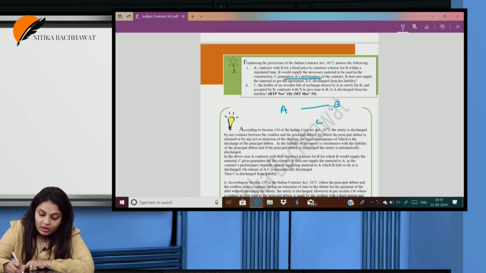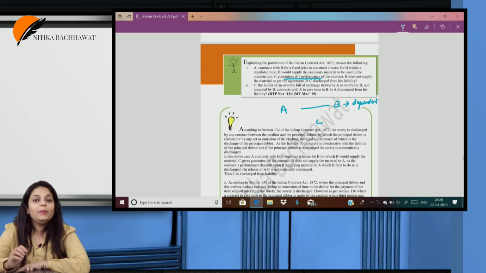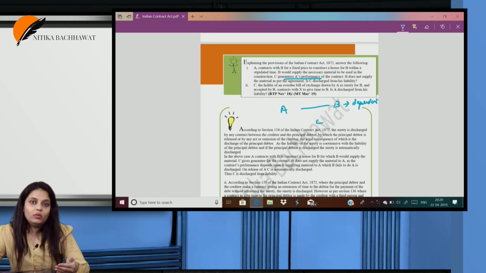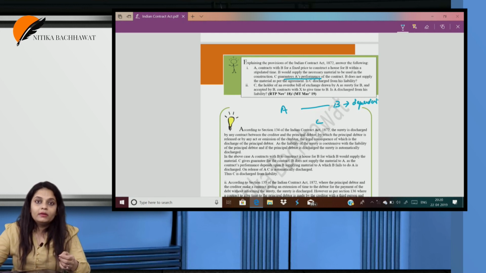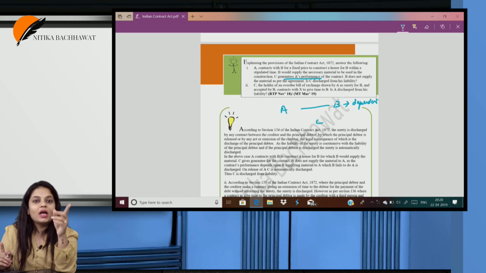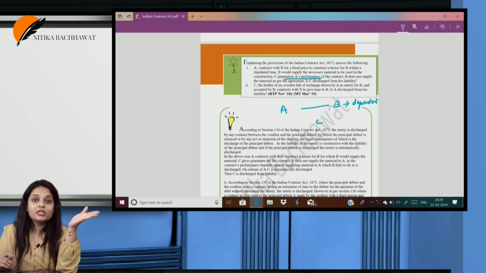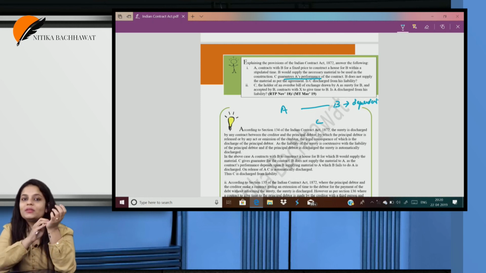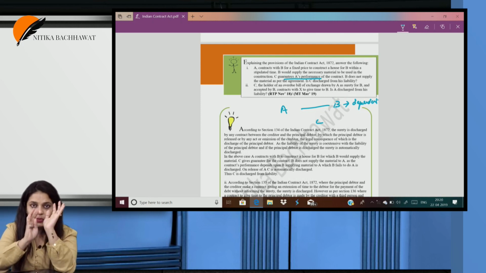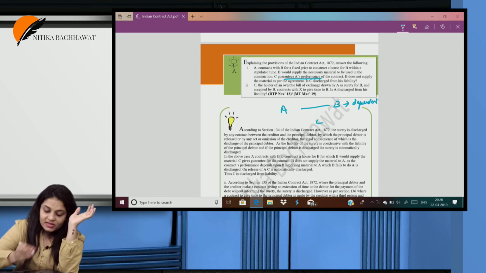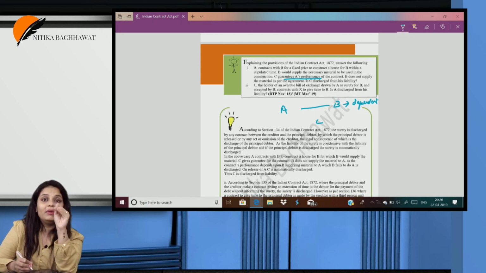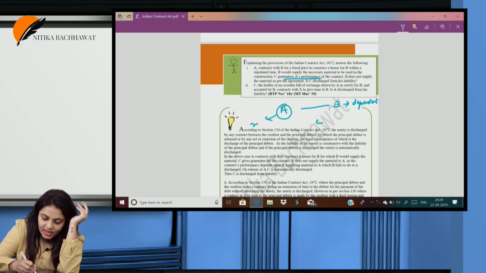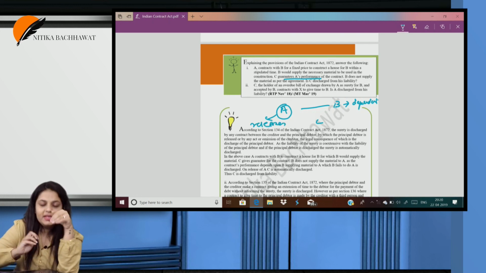And here the contract is dependent on B. Why dependent on B? Because when B supplies the material, only then A will construct the house. Now, reciprocal promises, if you remember, you have studied reciprocal promises in your CA Foundation or your CPT. In reciprocal promises, if B does not supply the material to A, is A liable to perform the contract? No. So, can we say when B does not supply the material to A, he releases A? Yes, he releases A.